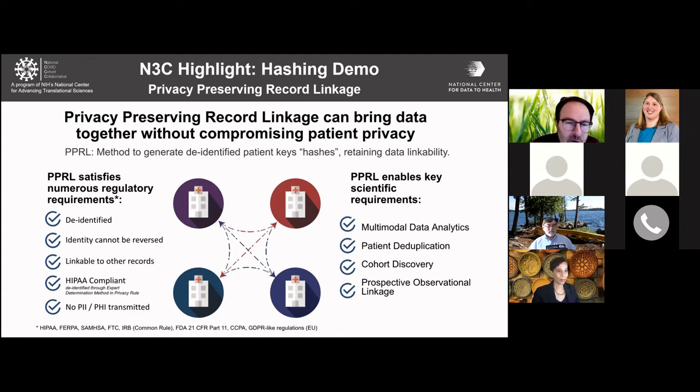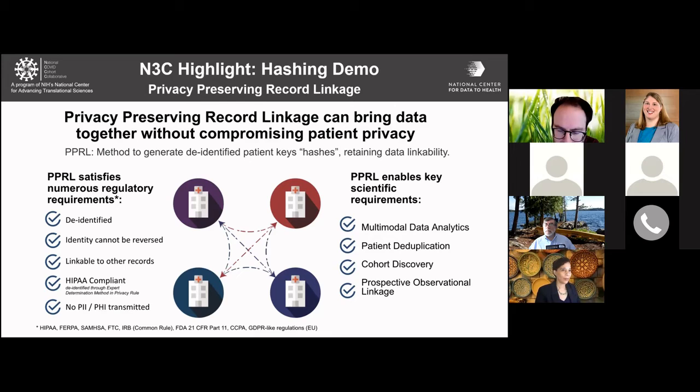Yes. So I don't know if everybody is familiar with the technology called Privacy Preserving Record Linkage, or PPRL, sometimes known as hashing. Because of the terrible crisis, we've been able to reach high levels of the NIH about the possibility of funding this technology across the entire NIH. And the idea is that this hashing technology would allow us to do lots of things that are really important and facilitate research. One of the most basic things is that it will allow deduplication of patients.